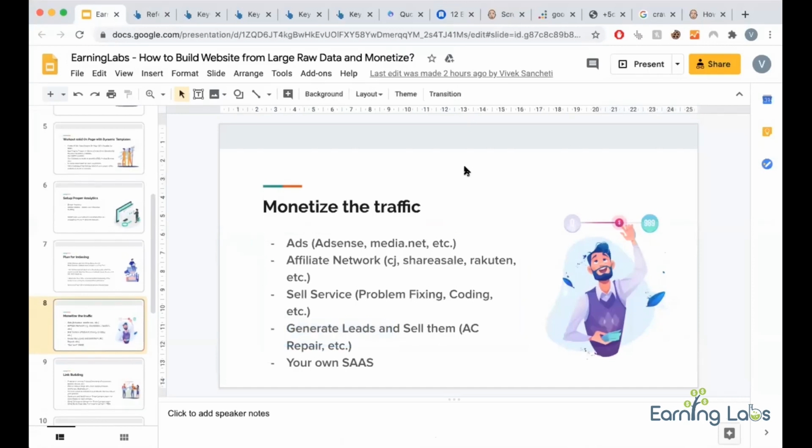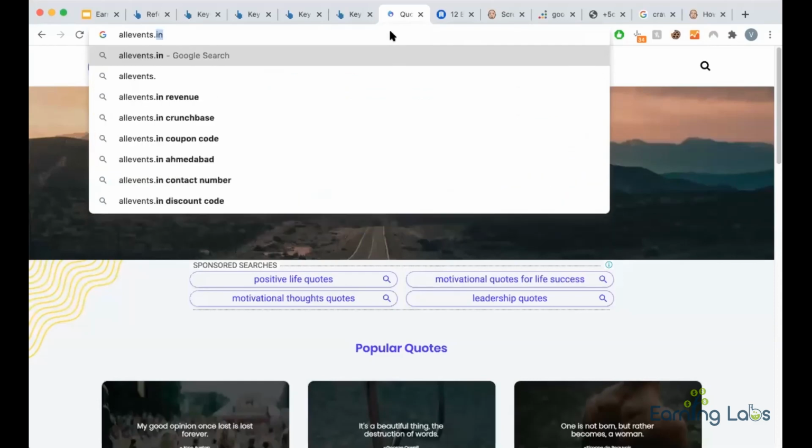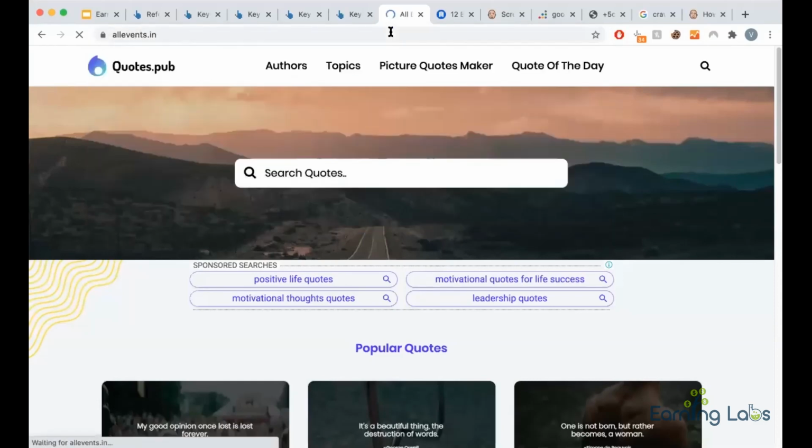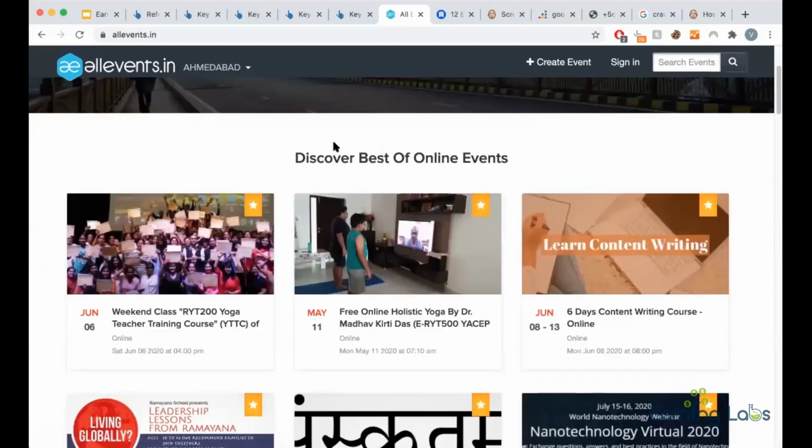So for this, you need to be creative. You need to set up a sales team and all. Then sell services like problem fixes. As I showed you this events thing, these are my friends, allevents.in. They built such a thing a few years back. Now this is a high revenue startup. They are making a good amount of revenue.